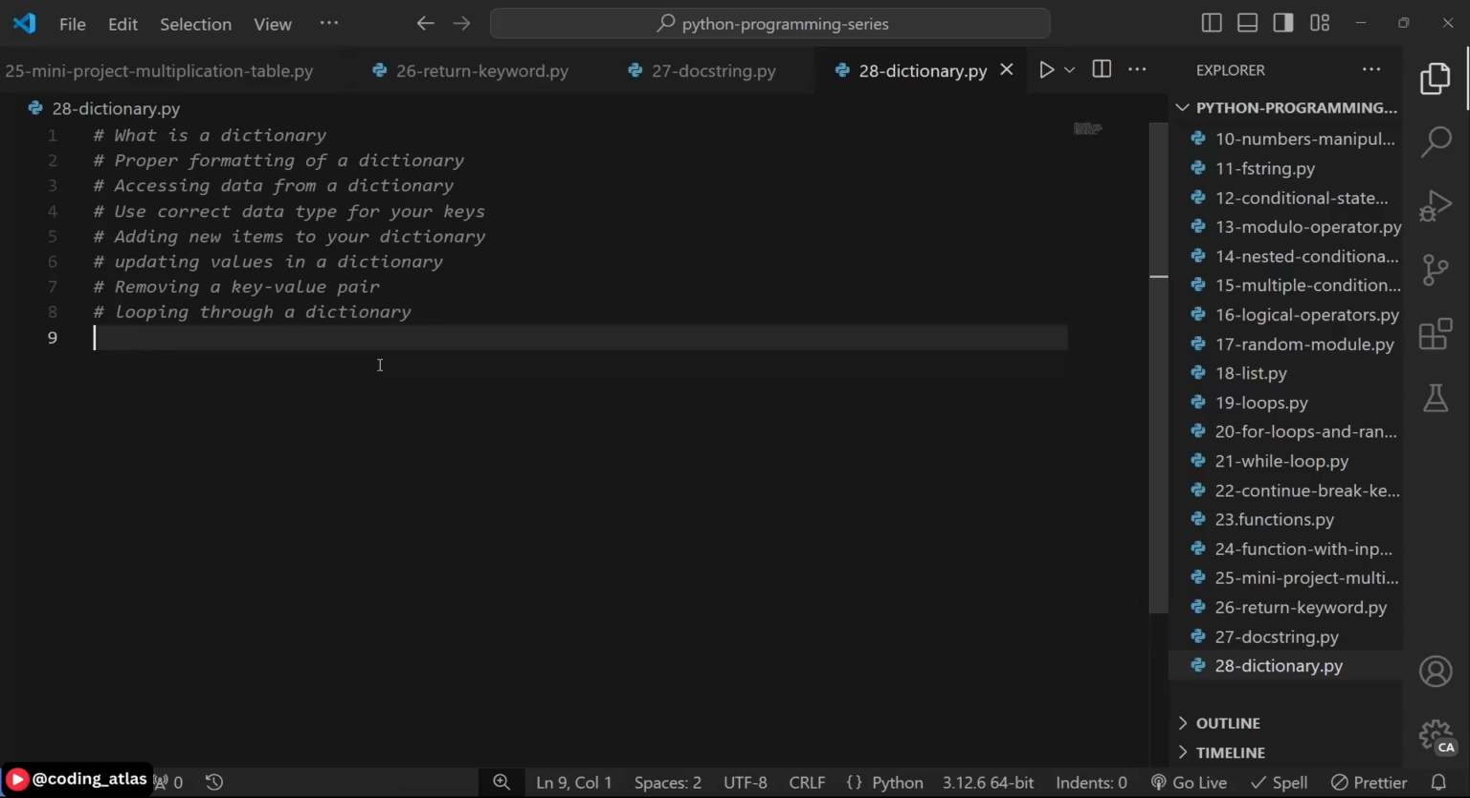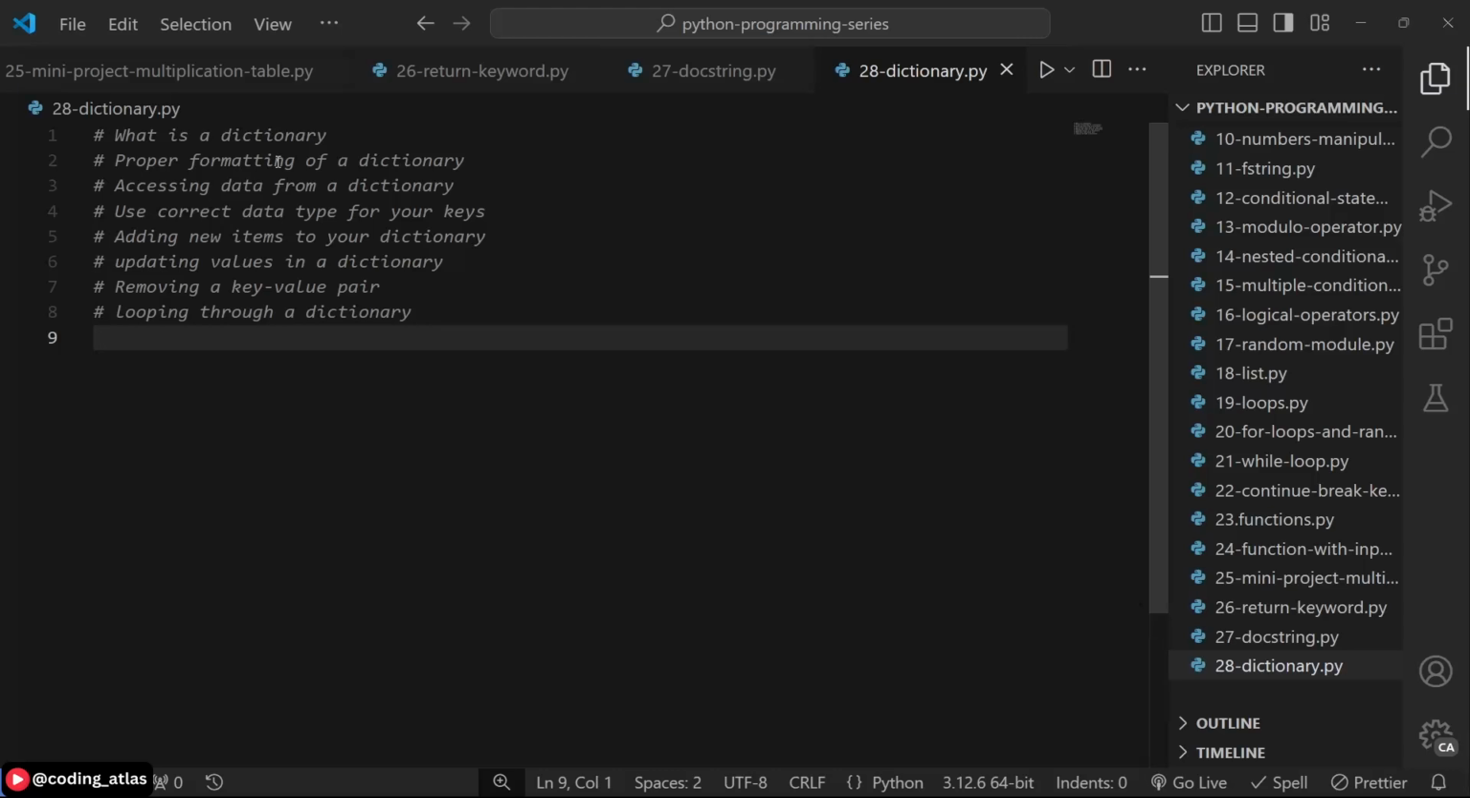I know the word dictionary is familiar, and I can guarantee that a dictionary in Python is also synonymous with your normal dictionary. Normal dictionaries we have around contain certain words and give you the definition or the meaning of those words. That is also close to what a dictionary is in Python. In Python, a dictionary is another data type.